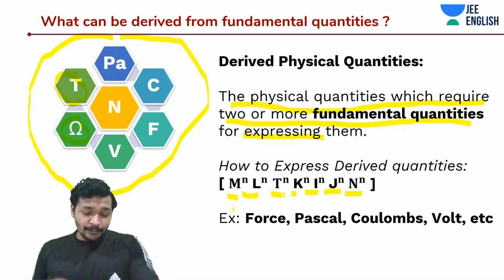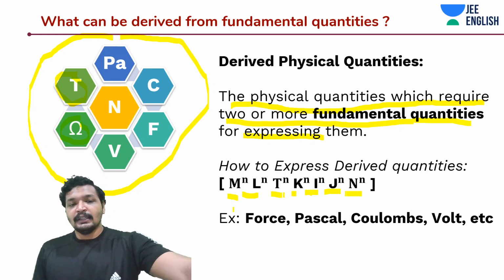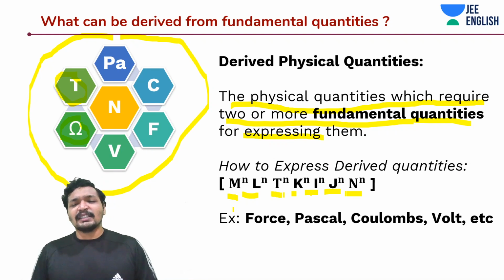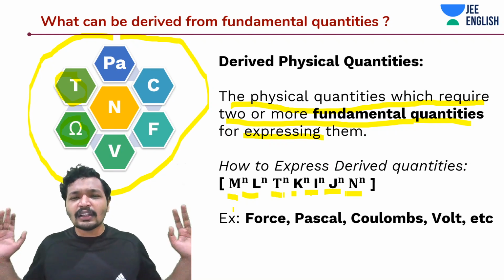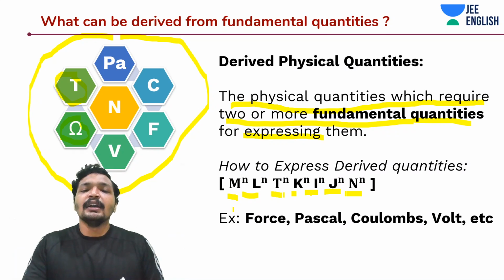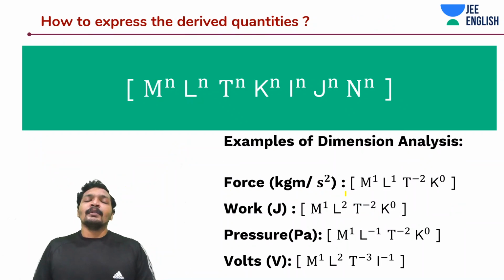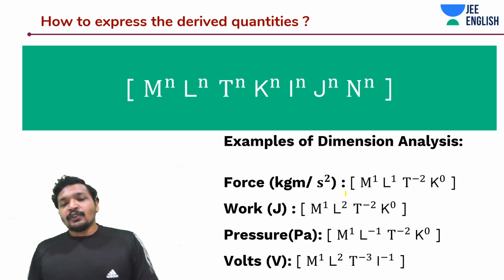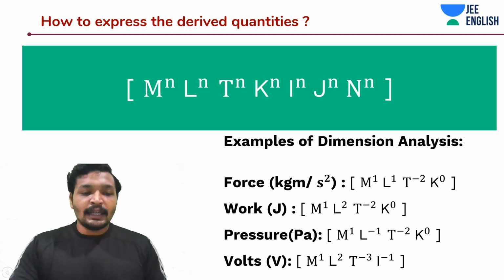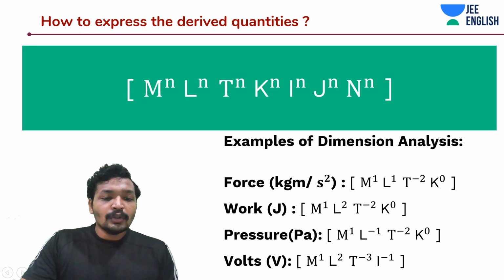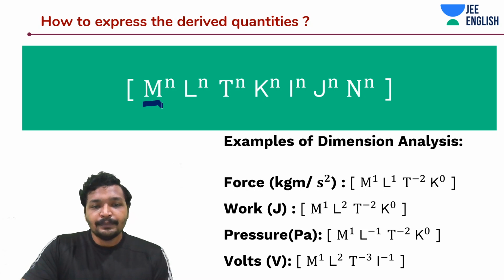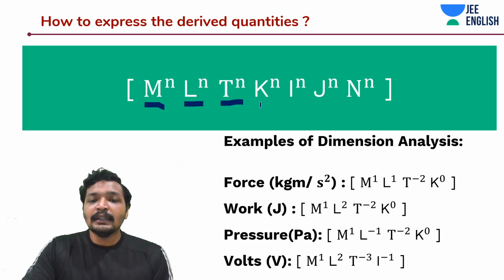Alright guys, now we'll get into the dimensional analysis. So force, Pascal, coulombs, Tesla, Farads, etc., all these derived physical quantities can be expressed using dimensional analysis. So I'll first go through the concepts and then we will derive it. Okay guys? So you see this M, L, T, K, I, J, N.